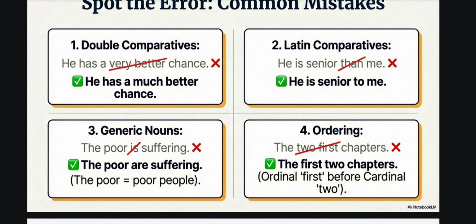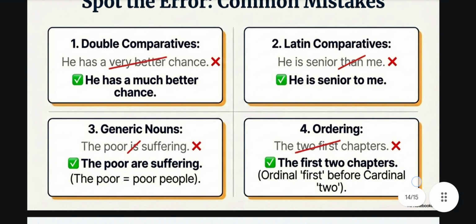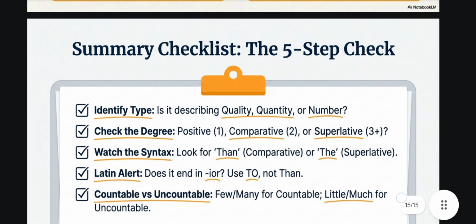Generic noun: the poor are suffering, meaning poor people. Ordering: the first two chapters, ordinal first before cardinal. Checklist: identify the type, whether quality, quantity or number.